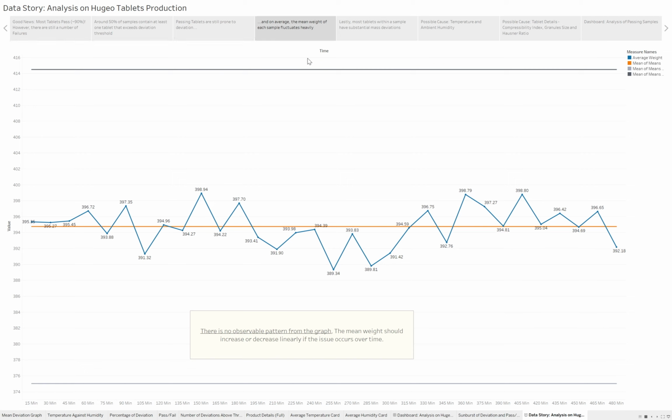Thanks, Jia Xuan. So furthermore, in this line chart of average rate against X bar, we find that there are no observable patterns from the graph here. We expected the mean rate to increase or decrease linearly if the issue occurs over time. So we can conclude that this issue is likely not to be time-based.